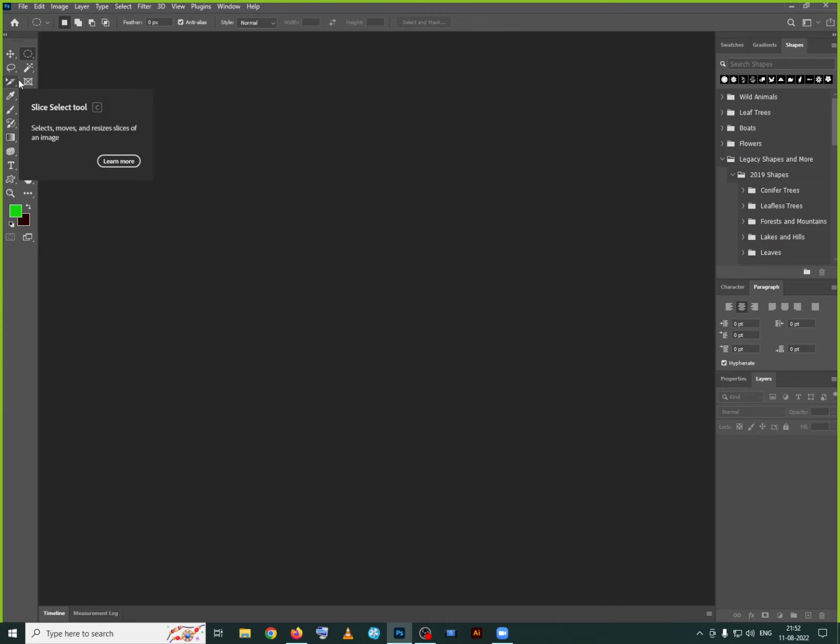Why? Because I am more comfortable with the two columns. But if you are comfortable with one, you can keep one. If you are comfortable with two, you can take two options. That's your choice.